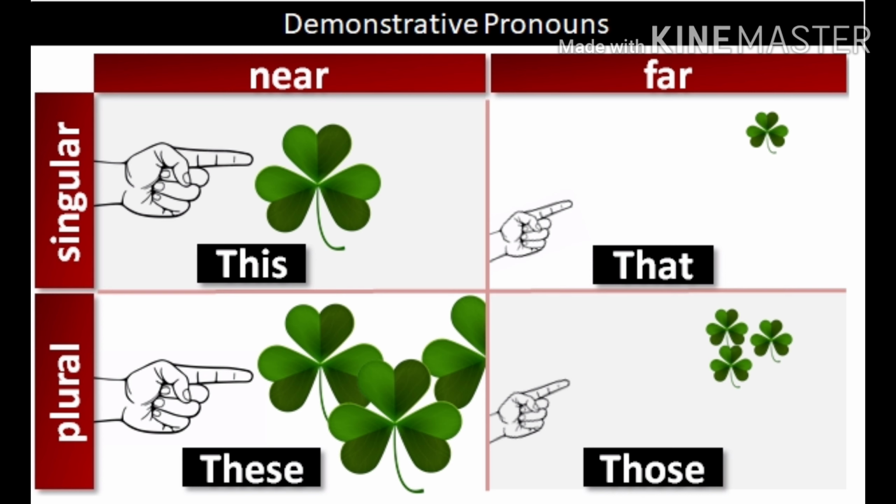This and that represent singular nouns, whereas these and those, they represent plural nouns. This represents something close by, that represents something far away. Similarly, for plural ones, these represents something close by, those represents something far away.